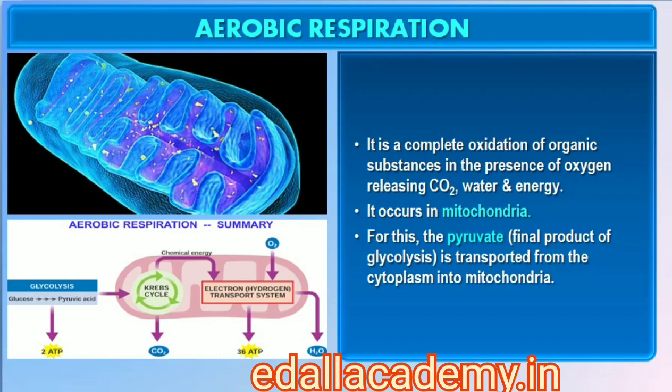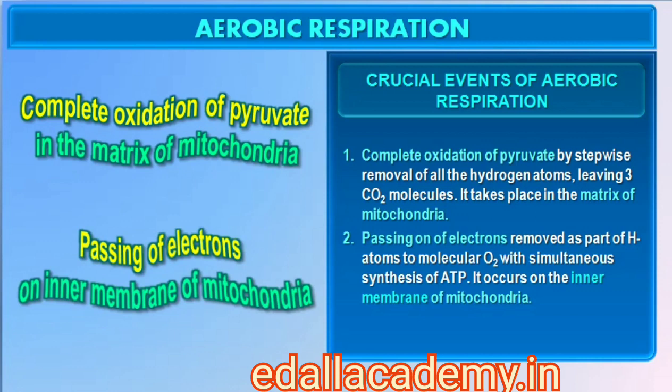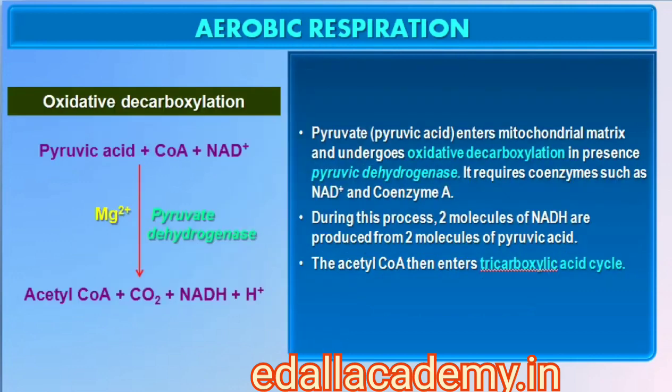14.4 Aerobic respiration. For aerobic respiration to take place within the mitochondria, the final product of glycolysis, pyruvate, is transported from the cytoplasm into the mitochondria. The crucial events in aerobic respiration are the complete oxidation of pyruvate by the stepwise removal of all the hydrogen atoms, leaving 3 molecules of CO2. The passing on of the electrons removed as part of the hydrogen atoms to molecular O2 with simultaneous synthesis of ATP. What is interesting to note is that the first process takes place in the matrix of the mitochondria, while the second process is located on the inner membrane of the mitochondria.